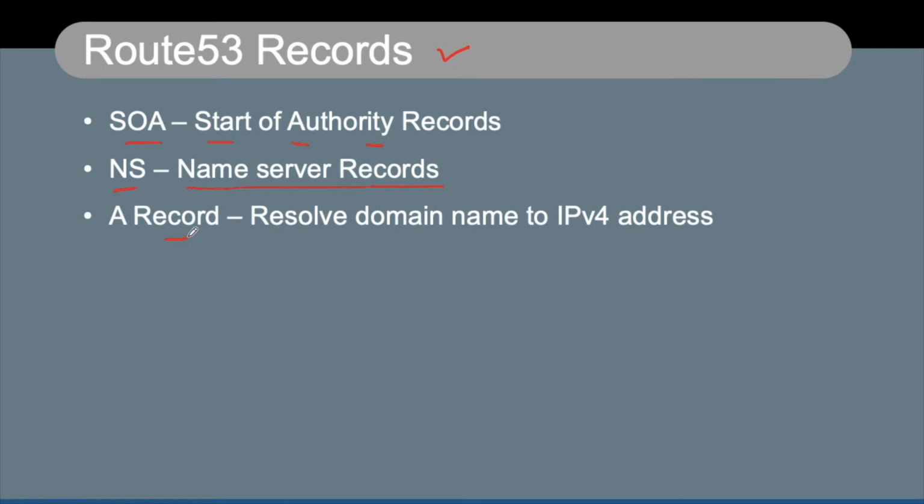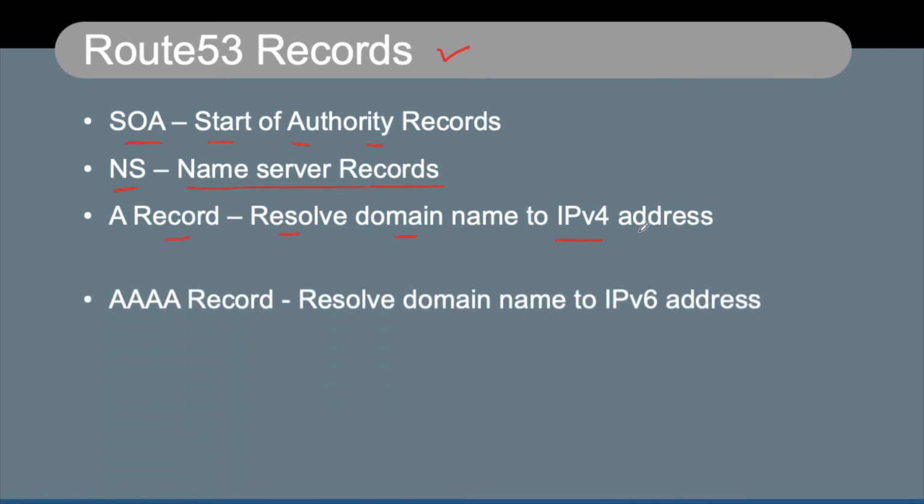Route 53 has various types of records. SOA, the start of authority record. NS, the name server records, which are typically used to redirect your domain name to some kind of name servers. A record, which resolves your domain name to an IPv4 address.